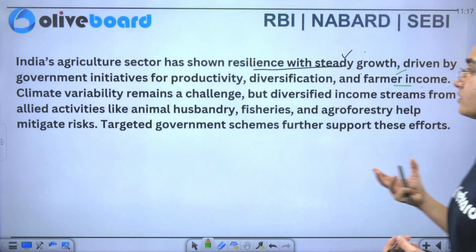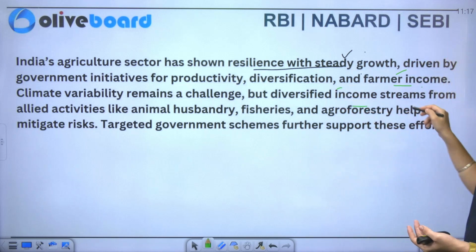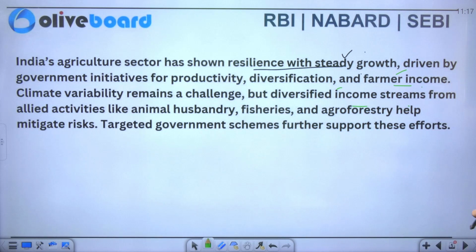But you can see here that the survey says it has remained a challenge many times, but the diversified income streams from allied activities like your animal husbandry, fisheries, agroforestry help mitigate the risk. Targeted government schemes further support these efforts.